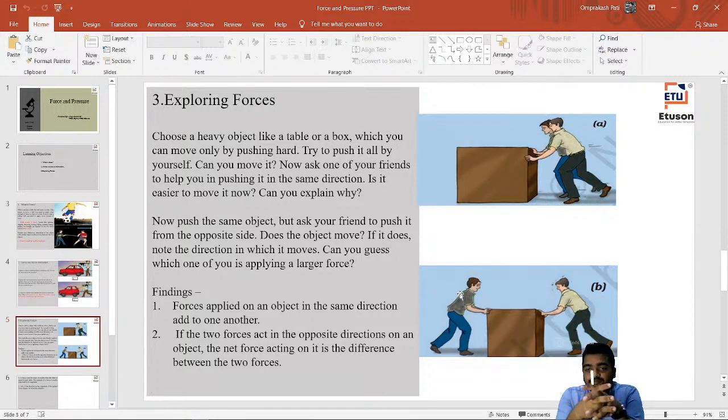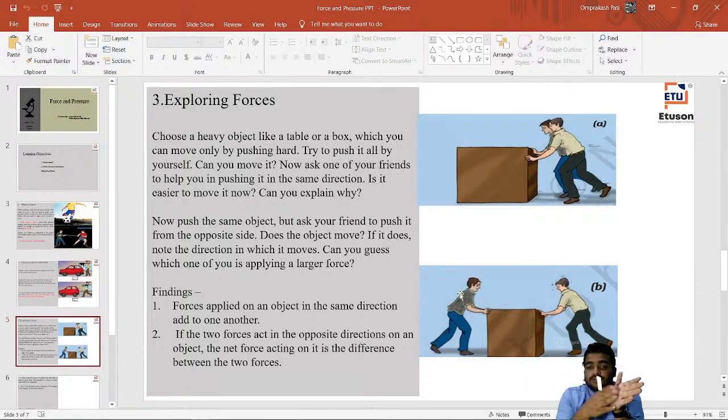That is the reason why I told you that. So in the direction to which the magnitude of the force is higher, the object will move towards that direction, right? So if two forces act in the opposite direction on an object, what is the net force? What is the net force acting on that box? Always keep in your mind that the net force is always the difference between the two forces.